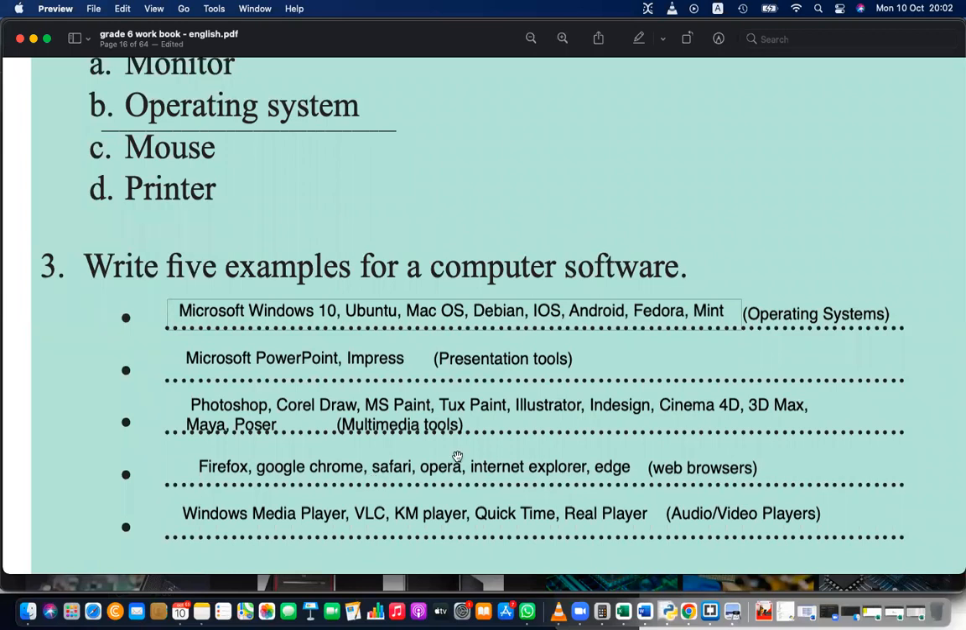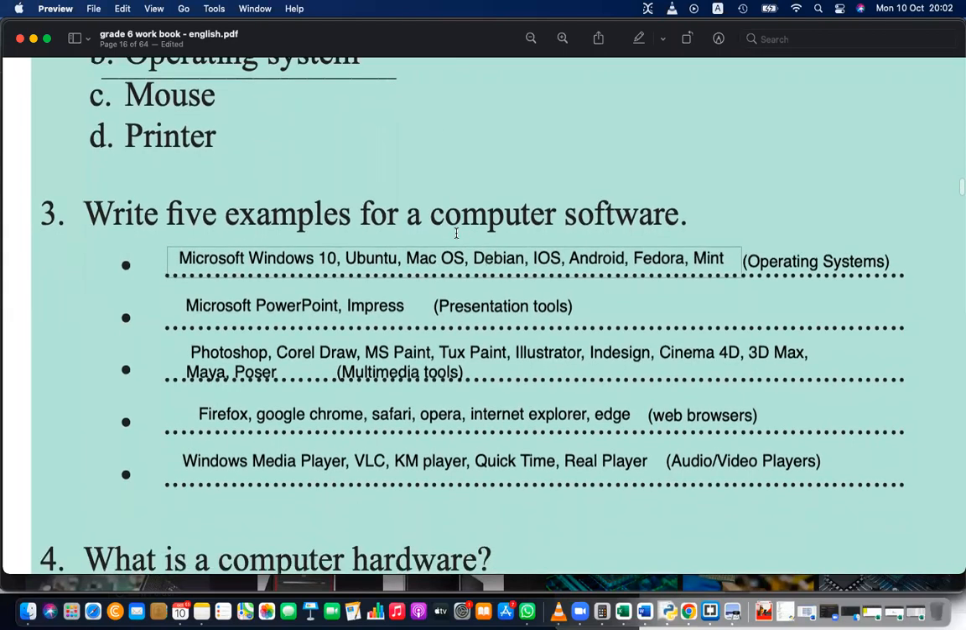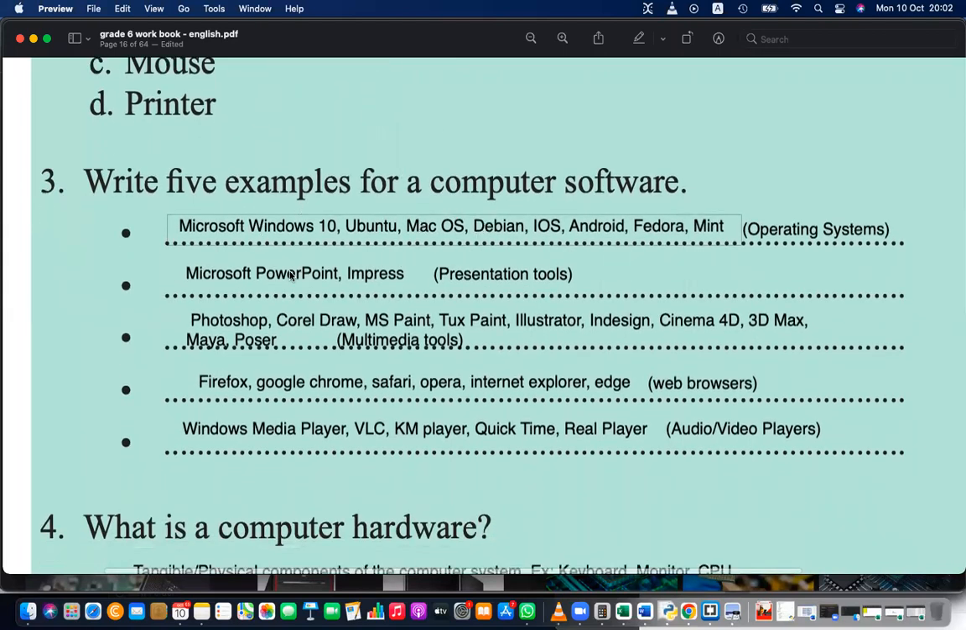Firefox, Opera, Safari, like web browsers are software. Photoshop, MS Paint, Tux Paint, Illustrator, InDesign, Cinema 4D. These are multimedia software for image and video editing. Audio and video players are also software. You can write down a few from this. Not everything, but if you don't know, you can write. If you know this, no need to write.